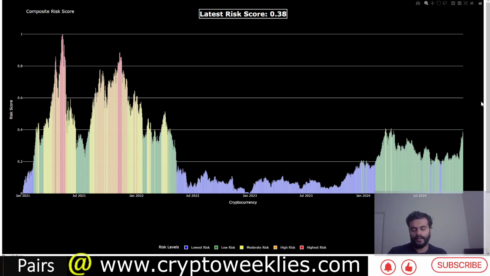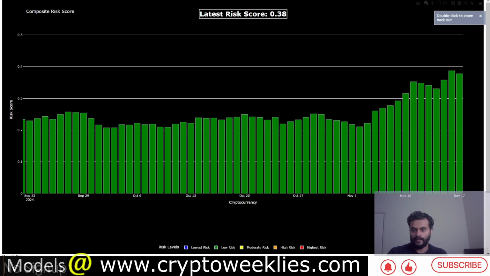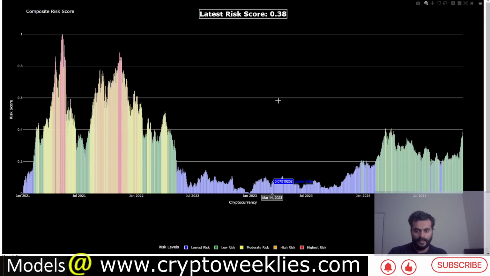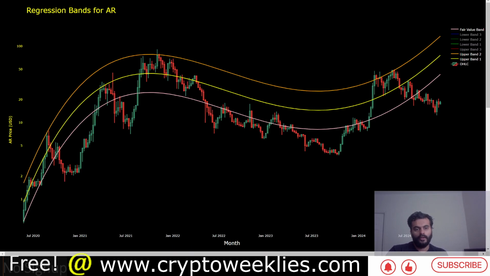Right now, the overall market risk is at around 38%. So you can see that even though there are some of the laggards over here at around 37-38% risk, the risk for the top 100 cryptos has not reached what it was around May of 2021 or again November of 2021, when the risk levels were between 0.8 and 1, that is 100% risk. That means that even though some of the major cryptos are making all-time highs, not all of the top 100 cryptos are, so that leaves room for other potential rallies as well.